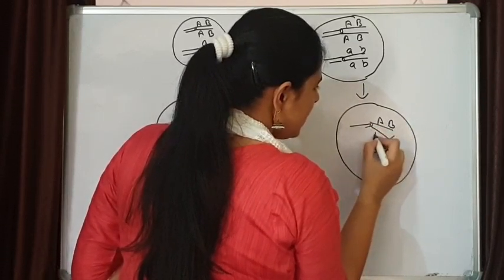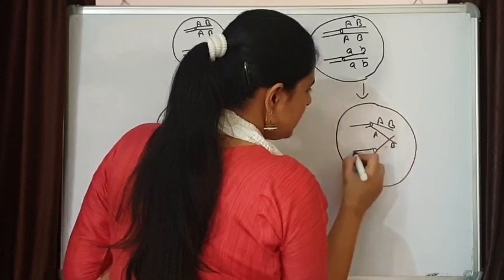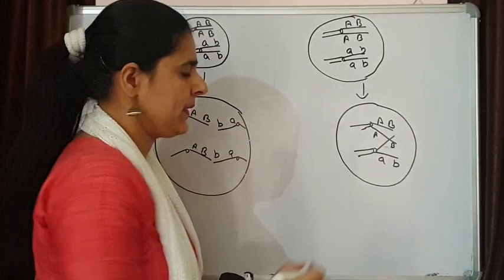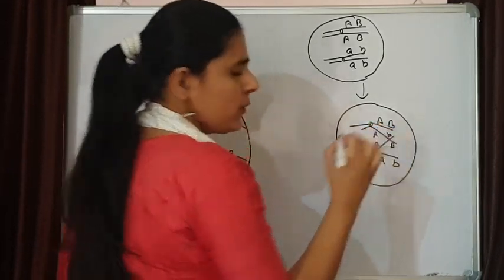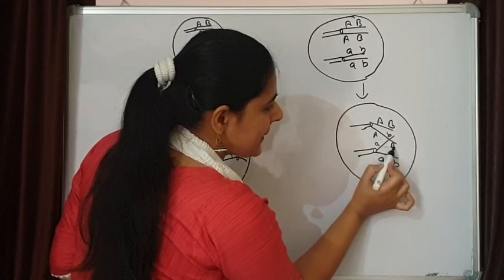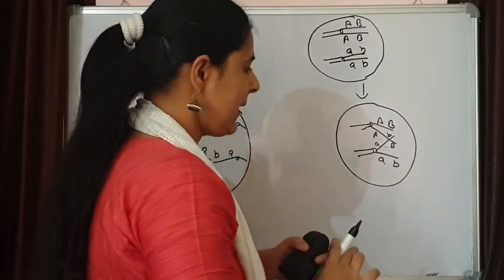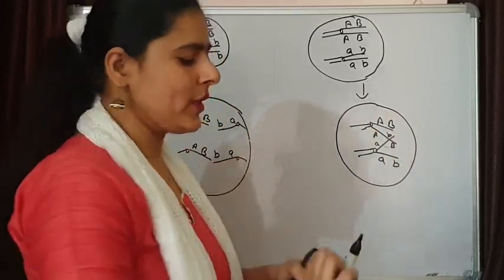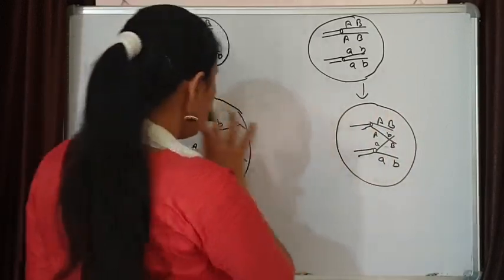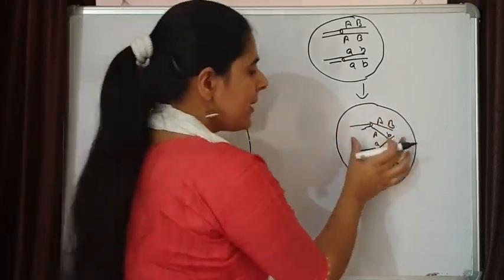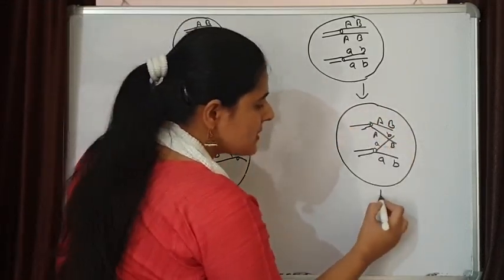A, B was there, and this was AB. Here A, B was there. Means with this small a, now this capital B is going to join, and with this capital A, this small b is going to join. So the situation will be over here. This is the situation because there no crossing over is taking place. Here after this crossing over, what will be the situation?